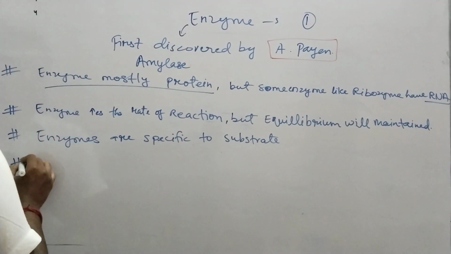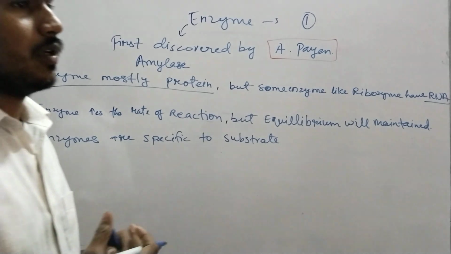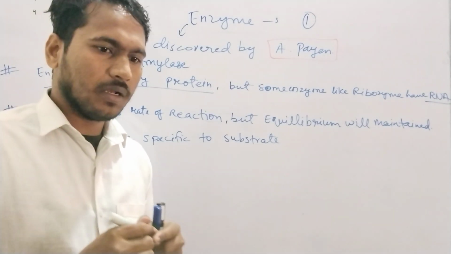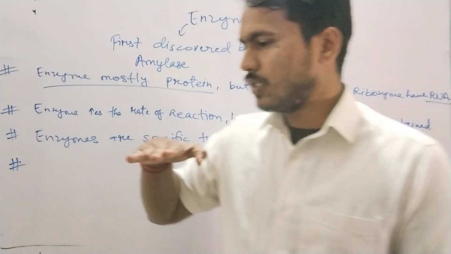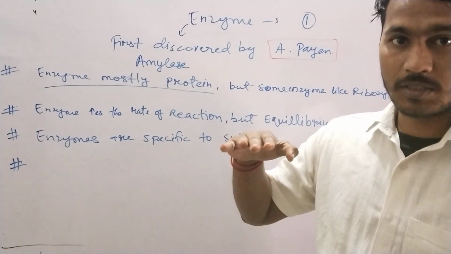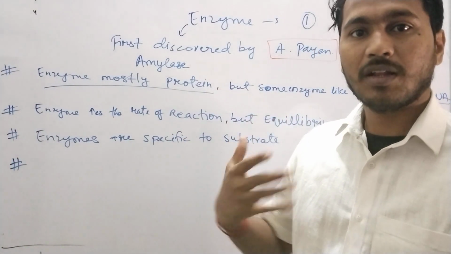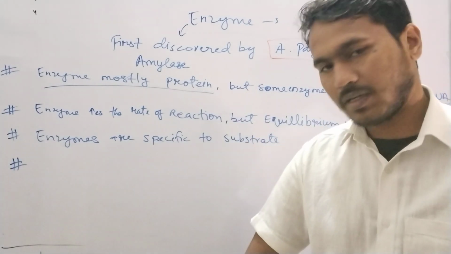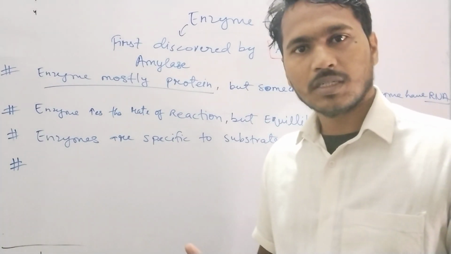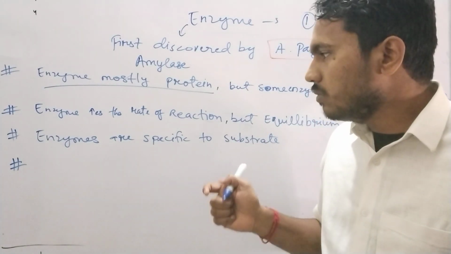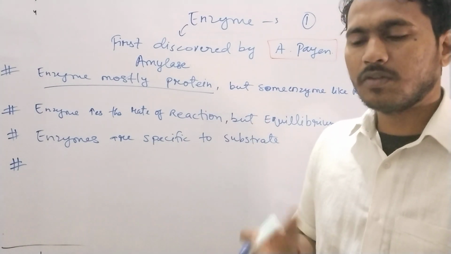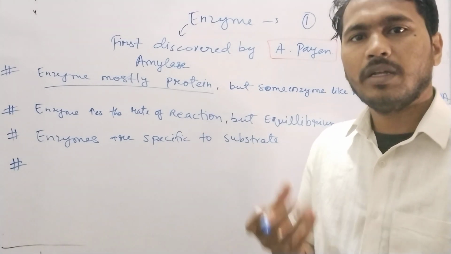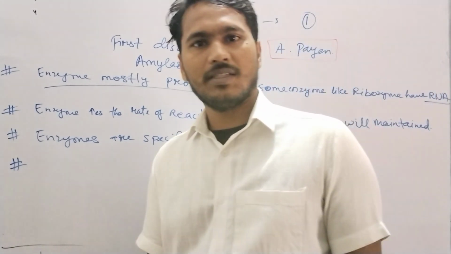We discussed that it will increase the rate of reaction. If I have to jump this much height, I will require more energy. But if I have to jump this much lower height, I will require less energy. So whenever we have to change the substrate into product, we want to decrease the requirement of energy. That is called activation energy.